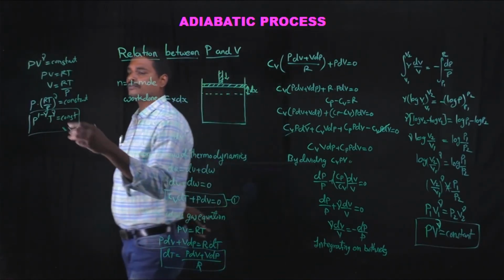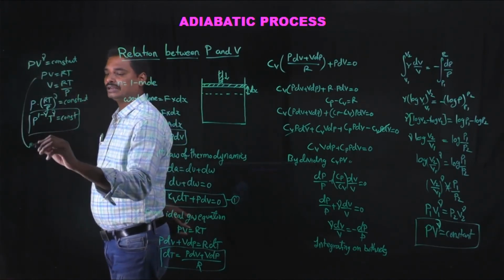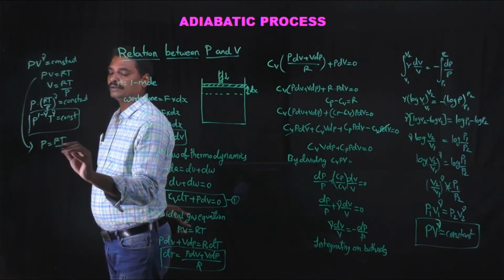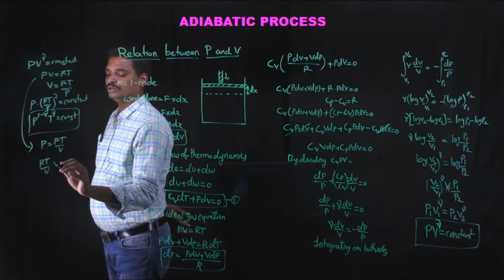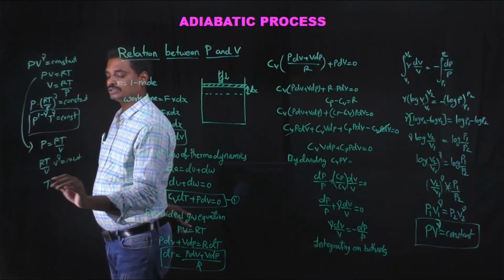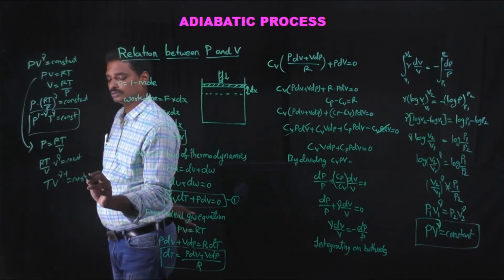Or if you want to relate in TV, the ideal gas equation can be written as p is equal to RT by v, from which (RT by v) into v power gamma is constant, from which T v power gamma minus 1 is constant.